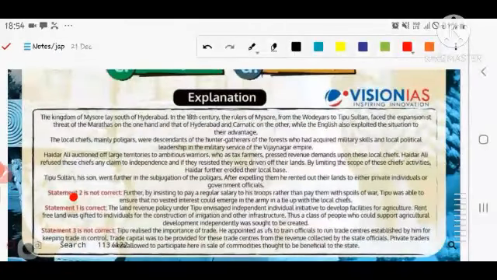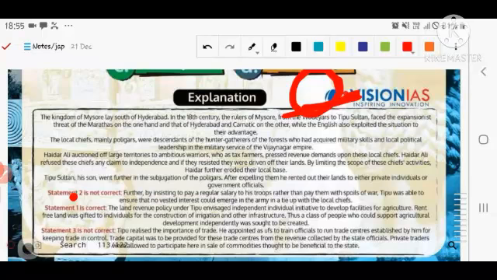The kingdom of Mysore lay south of Hyderabad. Yes, you know, in the 18th century, the ruler of Mysore, from the Wadiyar to Tipu Sultan, meant the whole power structure was transferred from the Wadiyar dynasty to Tipu Sultan, who faced the exponential threat of the Marathas on the one hand and Hyderabad and the Carnatic on the other. It meant Tipu Sultan was in an in-between condition: the Marathas wanted to expand, and at the same time Hyderabad or the Carnatic region also wanted to expand, and they wanted Tipu Sultan's area basically.